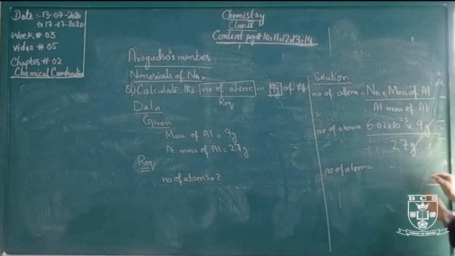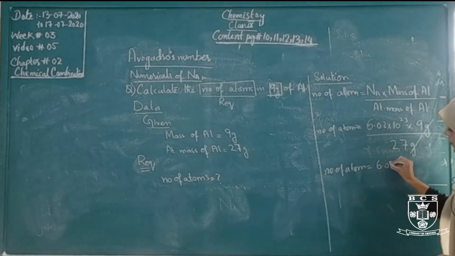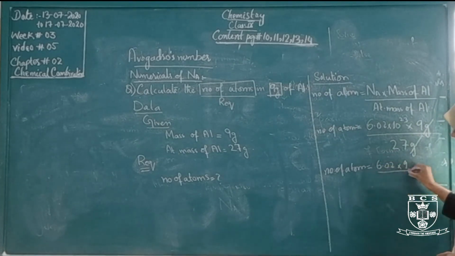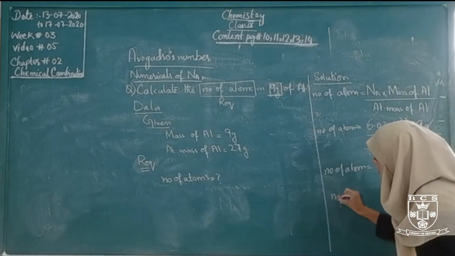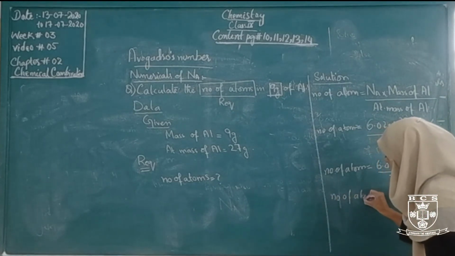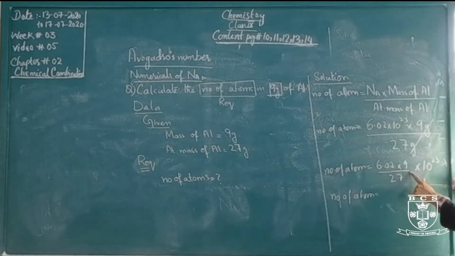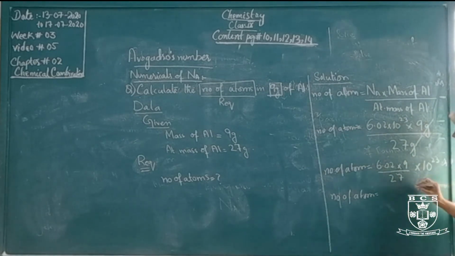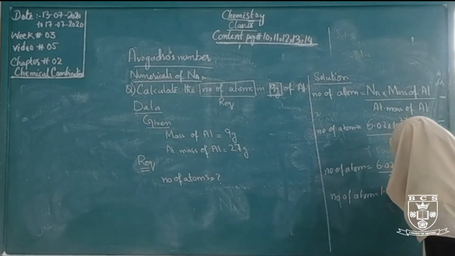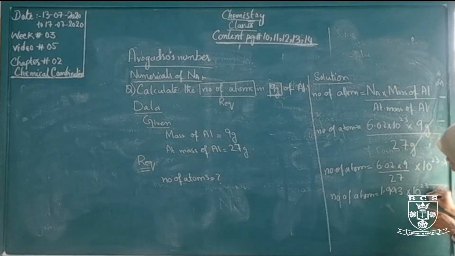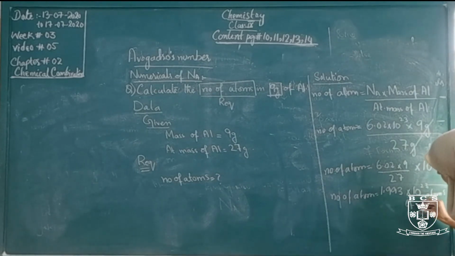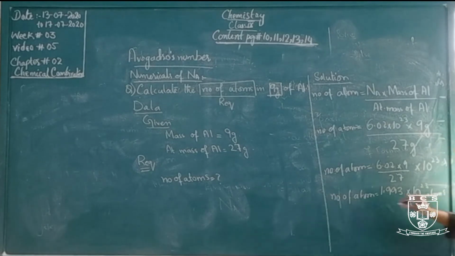6.02 multiply by 9 and divided by 27. The answer is 1.993 × 10^23 atoms of aluminium. You have to write here the complete answer, atoms of aluminium.